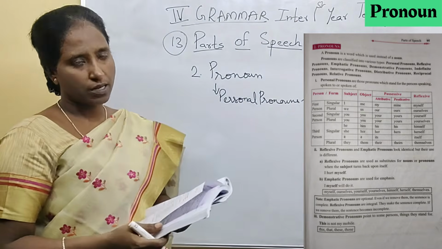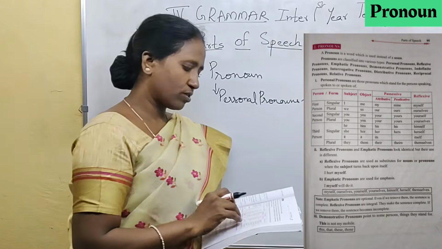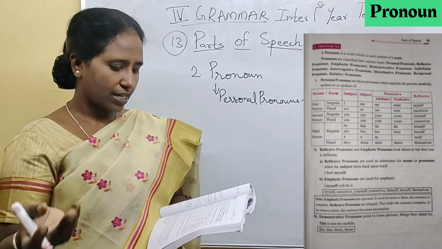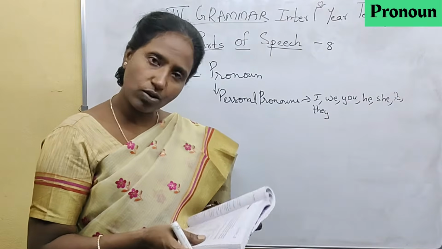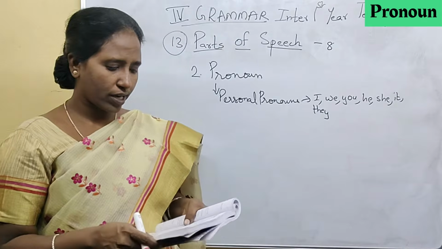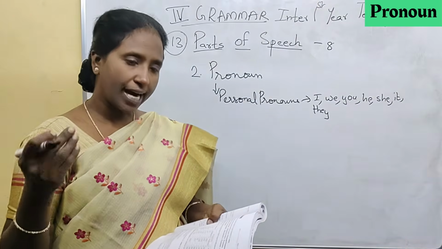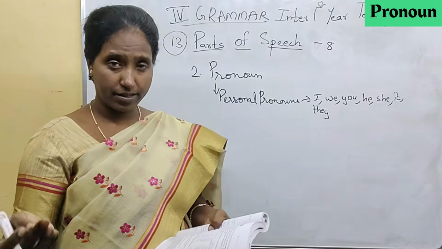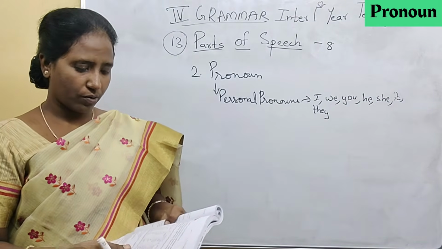All these are personal pronouns. And then you can also say mine, ours, yours, his, hers, theirs. These are possessive pronouns, and they are also pronouns. Me, us, you, him, her, it, them. These are also pronouns.